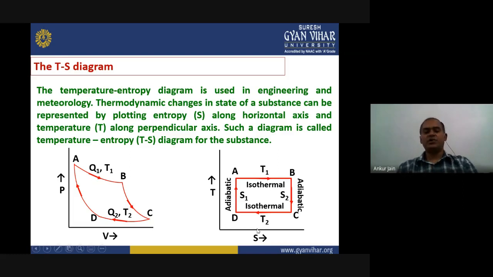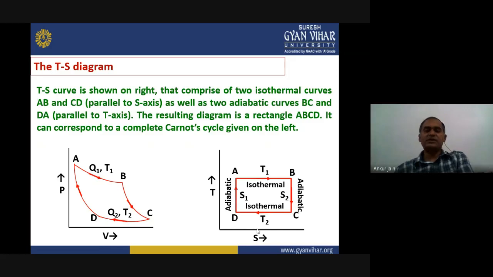This is a very important diagram and is commonly used in the engineering and meteorology fields, right? The thermodynamic change in the state of a substance can be represented by plotting entropy on the x-axis and temperature on the y-axis. This diagram is known as the temperature entropy diagram for the substance. It is quite similar to the PV diagram, and it can correspond to the Carnot cycle.